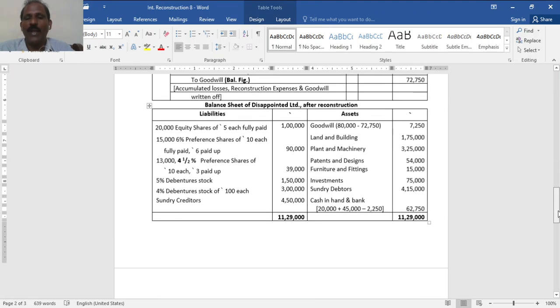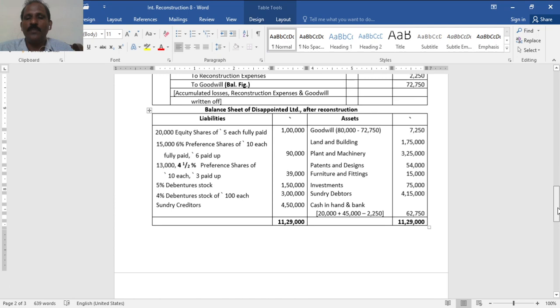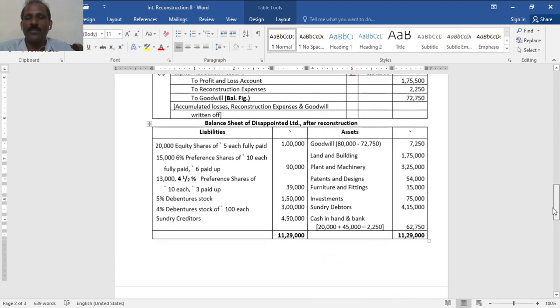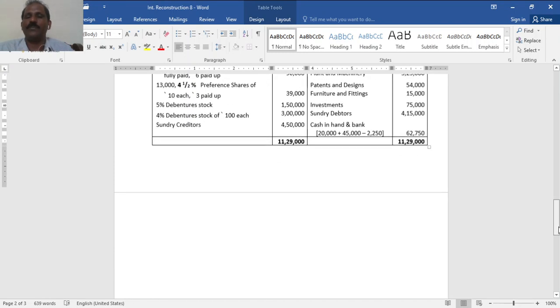Then cash in hand and at bank, 20,000 from the given balance sheet plus 45,000 damages received, less expenses 2,250 where you have credited bank. So balance sheet total 11,29,000. This is all about the problem. Thank you.